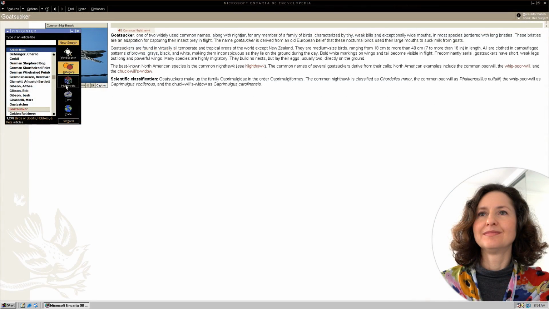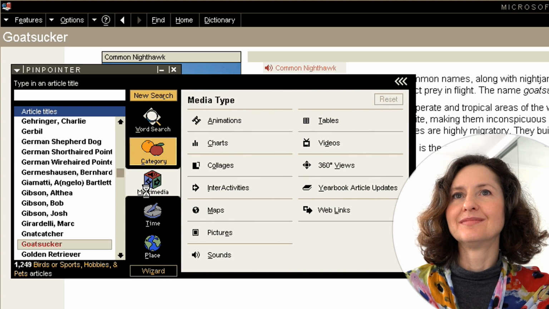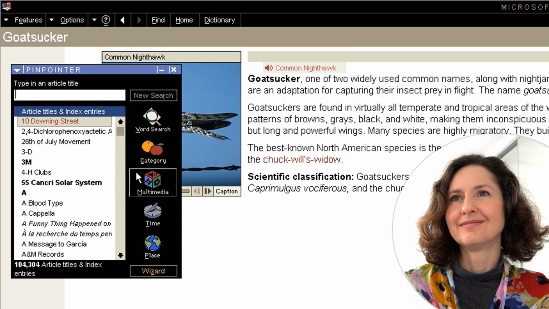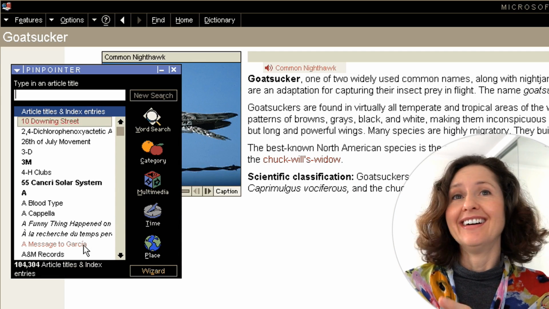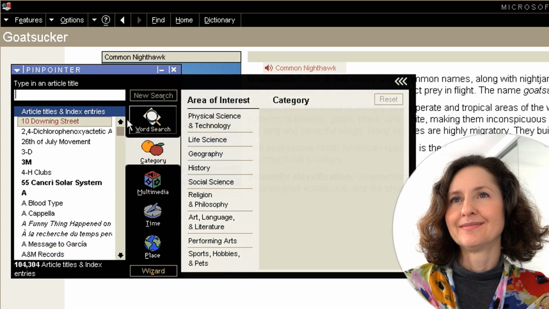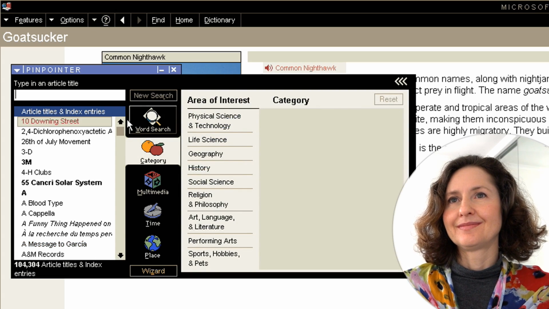Moving on now, in the multimedia section of the pinpointer, find a 360-degree view. Wait a sec. You search. It would have found a 360-degree view of a goat sucker. Yeah. I don't mind that. Okay, find a 360-degree view of a random place in the world.